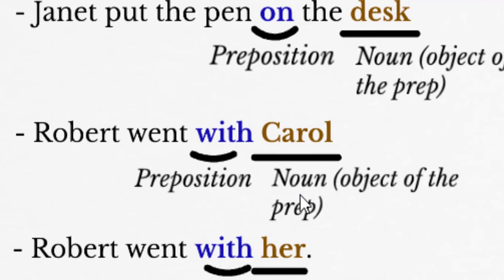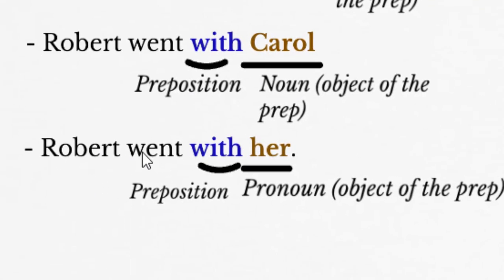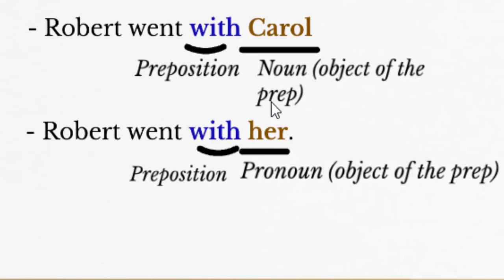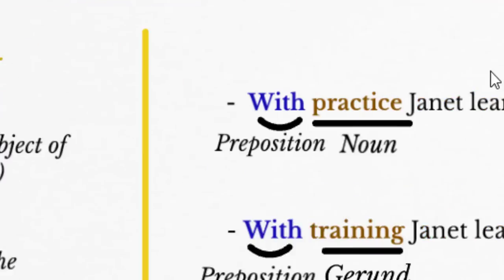Carol is a noun, that's the nature of the word, but in this sentence it serves as the object of the preposition. Robert went with her. "Her" is a pronoun, that's the nature of the word, but in this sentence it serves as the object of the preposition "with".